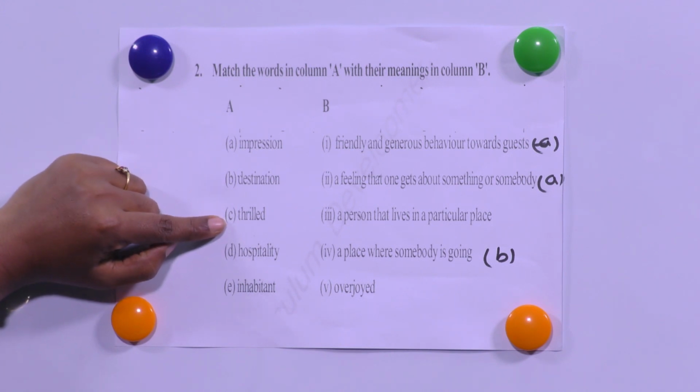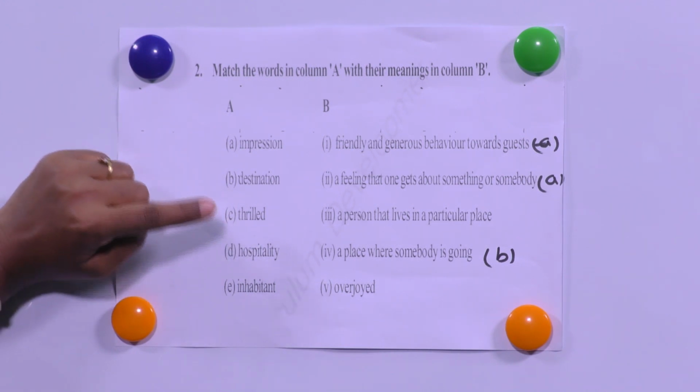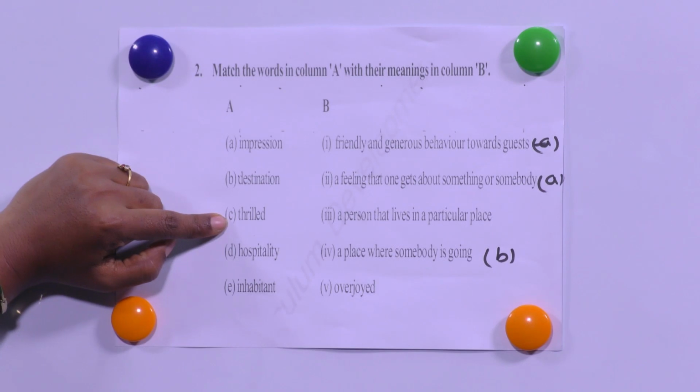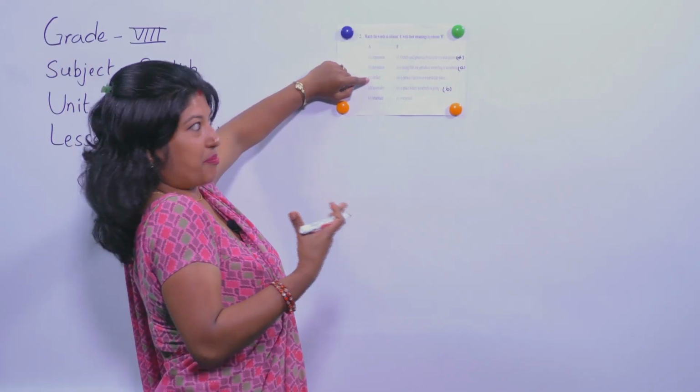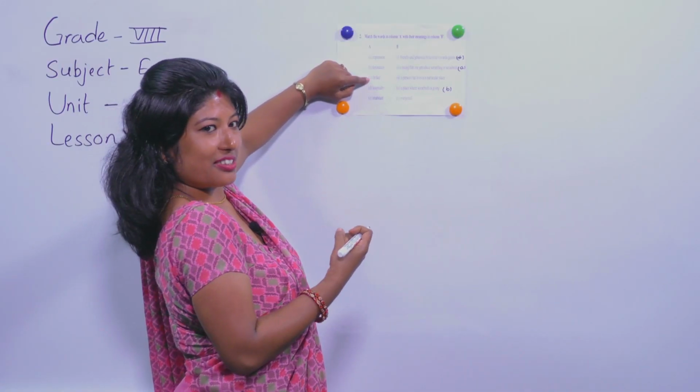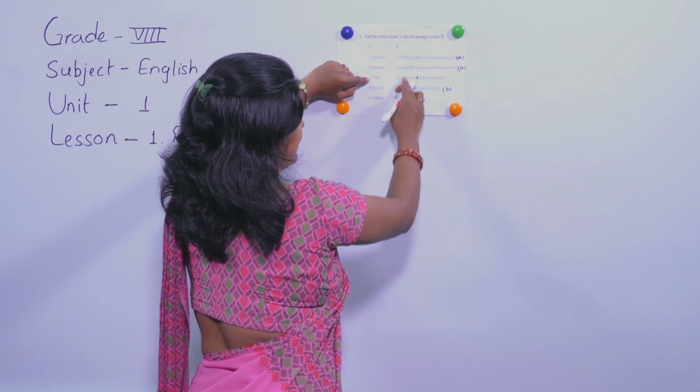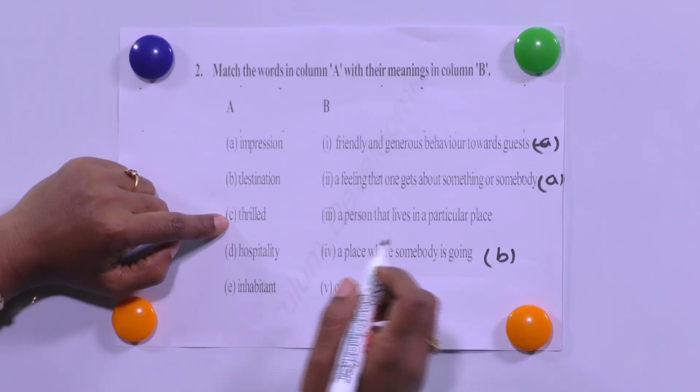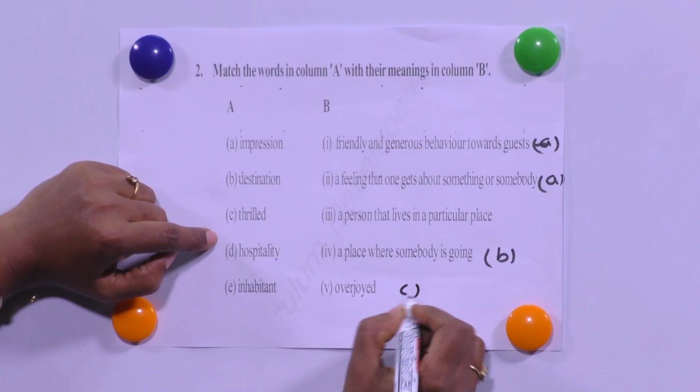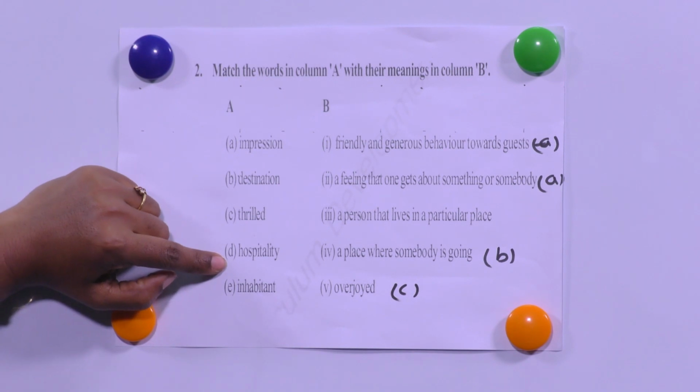All right, did you get it? Let's move to the next one, thrilled. Okay, thrilled is what? Excited, happiness. So what is the word? Excited, happiness, overjoyed, right? So this is overjoyed.